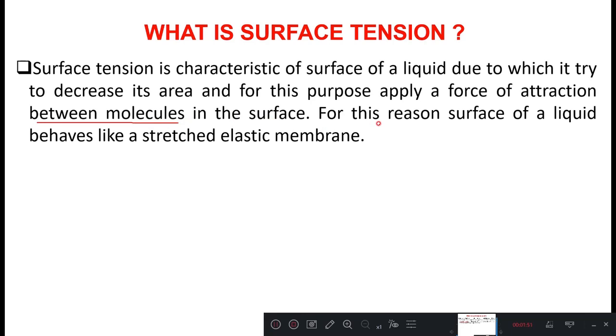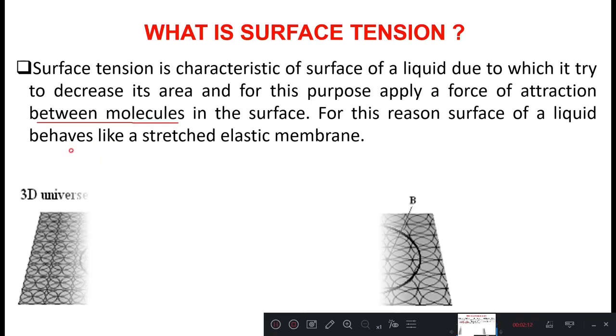For this reason, the surface of the liquid behaves like a stretched elastic membrane. So surface tension is mainly due to cohesion between the molecules of a liquid and a weak adhesion between the molecules on the exposed surface of the liquid and molecules of the air.